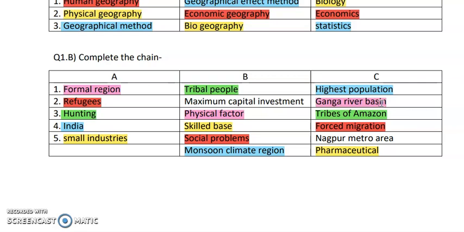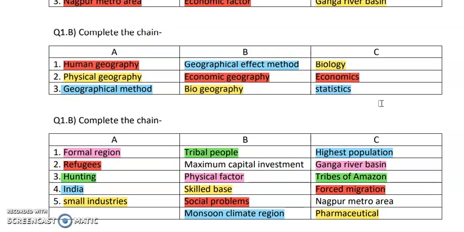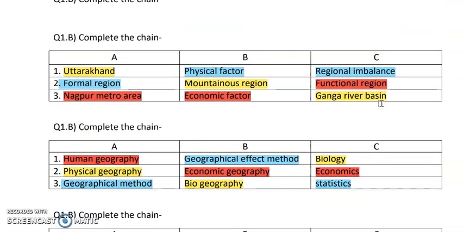So this is all about the complete the following chain second part. In the first part, I solved the first 4. In the second part, these are the next 4 which I have solved. I hope these answers are quite understandable to all of you. If there is any correction or any objection from your side, please comment in the comment section. Whatever I feel is right according to my knowledge, I have given you these answers. If you have any other suggestions, you can suggest to me.